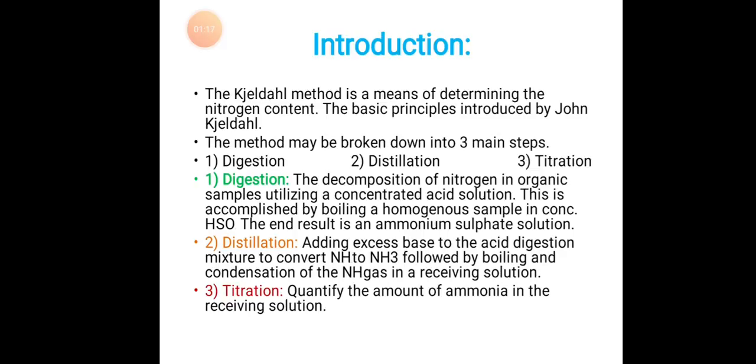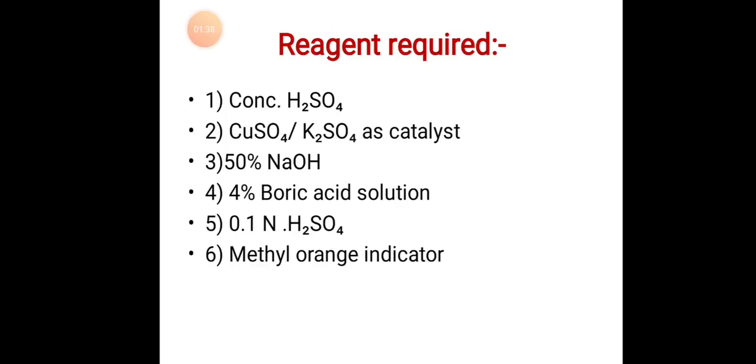Distillation: adding excess base to the acid digestion mixture to convert NH4 to NH3, followed by boiling and condensation of the ammonia gas in a receiving solution. Titration: quantify the amount of ammonia in the receiving solution. Reagents required: concentrated H2SO4, copper sulfate or K2SO4 as catalyst, 50% NaOH, 4% boric acid solution, 0.1 normal H2SO4, methyl orange indicator.